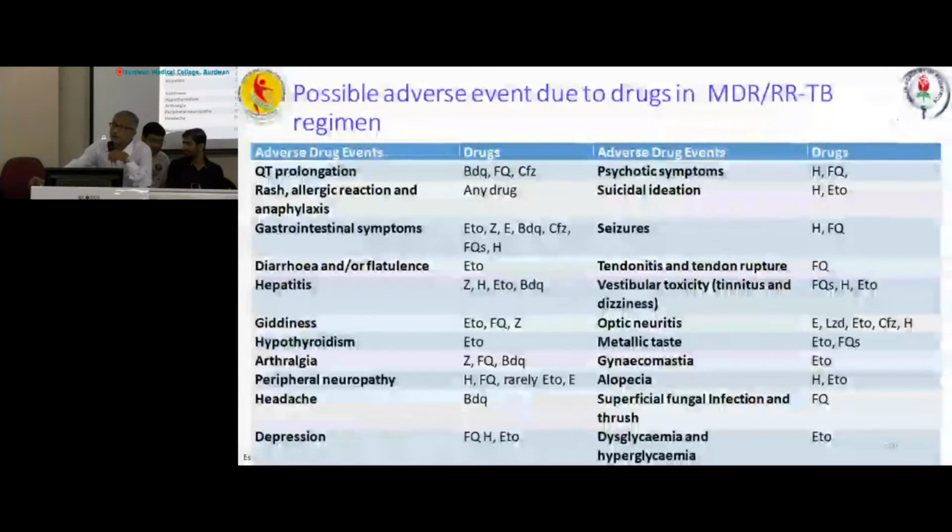So, from this table it is seen that ethionamide is the most toxic and bedaquiline is also very much toxic. We have to remember all these points before starting, and we have to monitor regularly, and we have to diagnose as early as possible, because once the side effect is very severe, only then if we interfere, result may not be satisfactory.